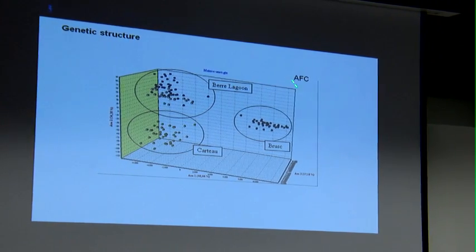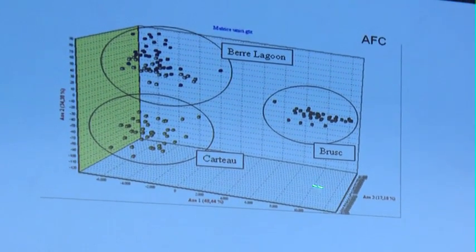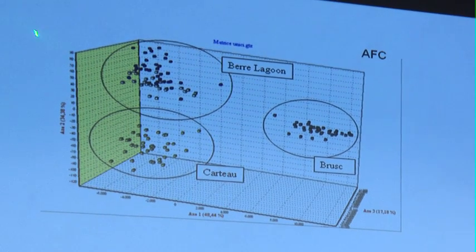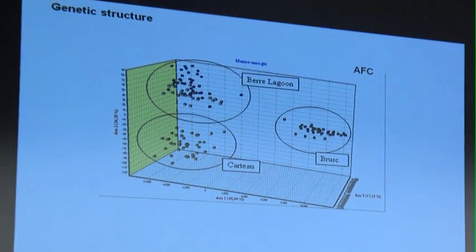This is another way, a factorial correspondence analysis, another way to represent the same result. Again, the populations from the Berre Lagoon are very well intermingled here in the top left of the graph, while the Carteau population is pretty close to the population in the Berre Lagoon, but the Brusque population is pretty far.